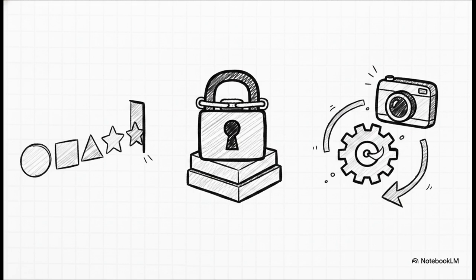Second, two-phase locking, or 2PL. This is a very pessimistic approach. It completely locks down ranges of rows so no one else can even breathe on them until you're done. Finally, we have serializable snapshot isolation, or SSI. This one is optimistic. It lets transactions run freely, but right before they commit, it checks to see if any premises changed. If they did, it aborts the transaction and forces a retry.